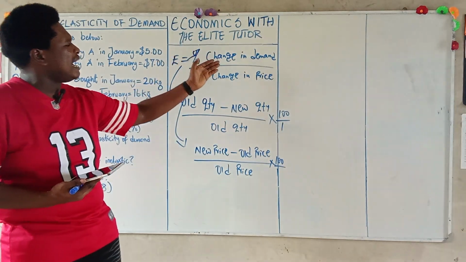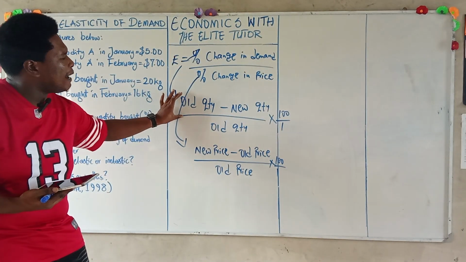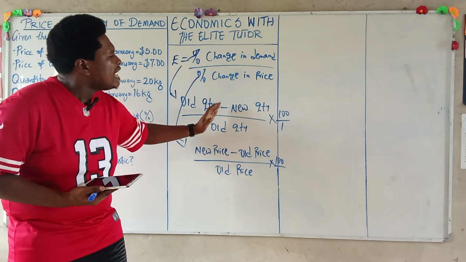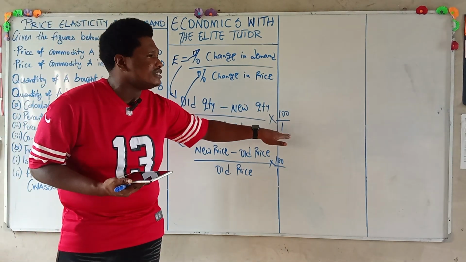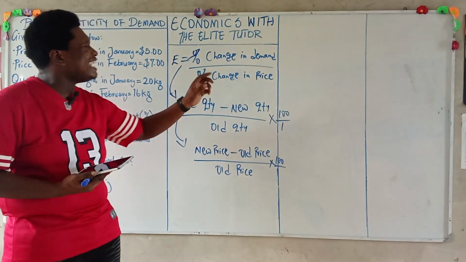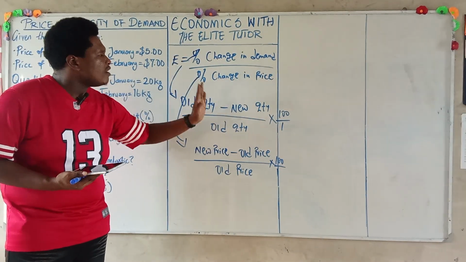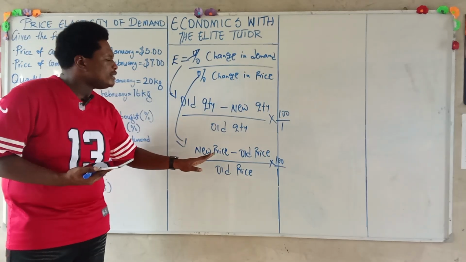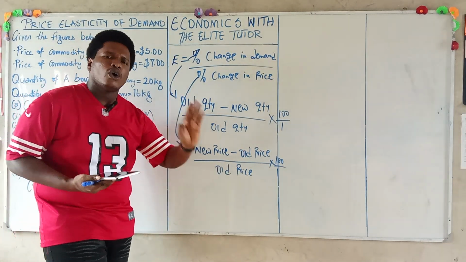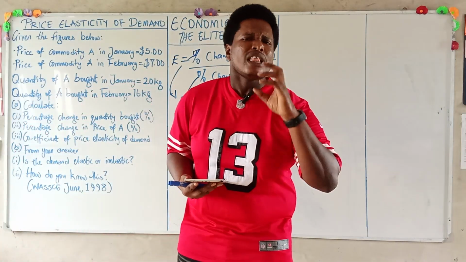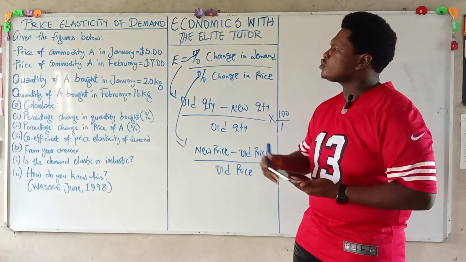Our change in demand, we can solve that by using old quantity minus new quantity, divided by our old quantity, multiplied by 100. Why are we using 100? Because we're looking at percentage. And then for our percentage change in price, our new price minus old price divided by old price times 100 over 1. Having said this, now let's look at this WAEC question.